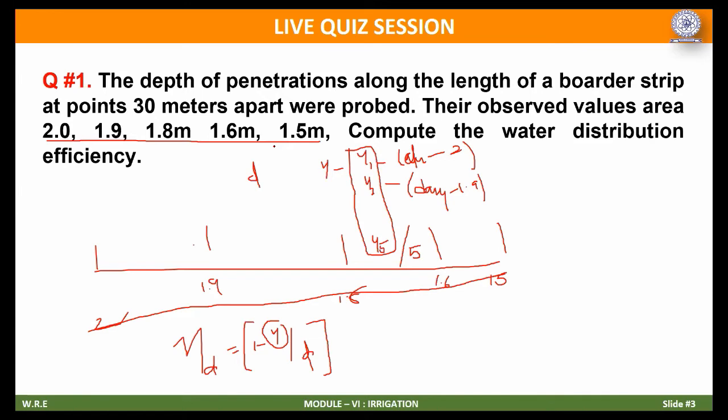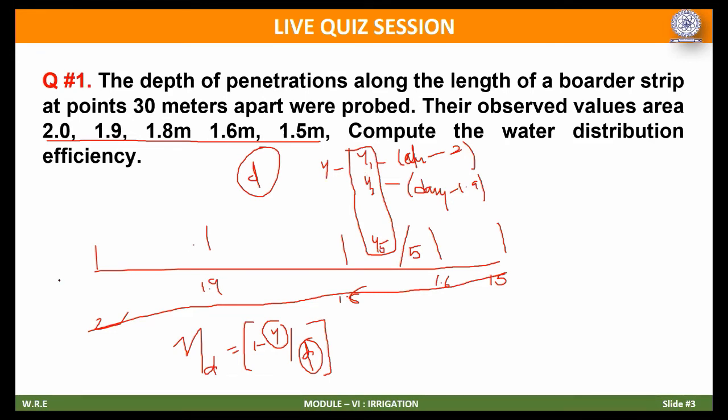Already we have the average D value. Use the D value here, and don't consider the negative or positive signs. Just consider the value. If it is 1.3 minus 1.2, positive. If it is 1.2 minus 1.3, generally it should be written as negative, but we consider it as positive. I require the final value.